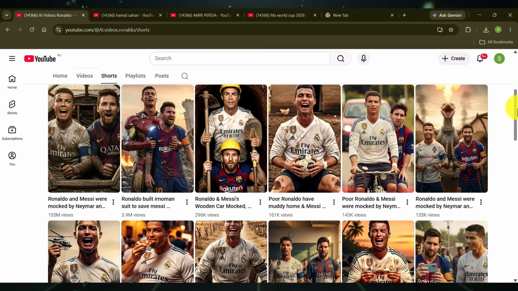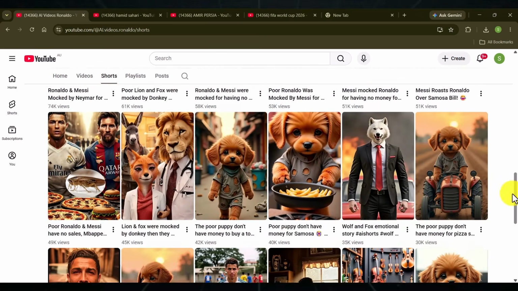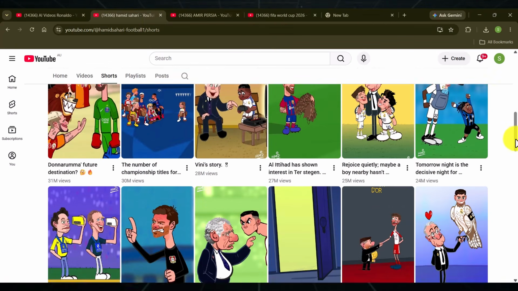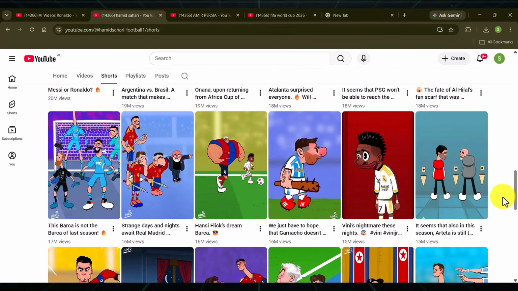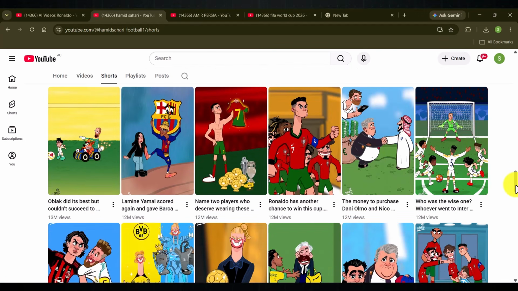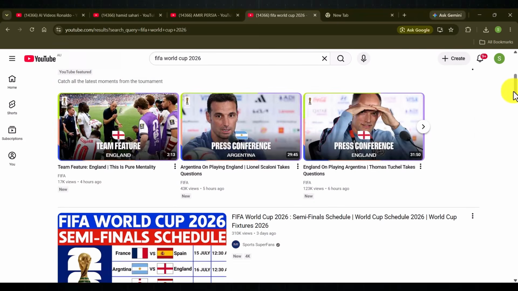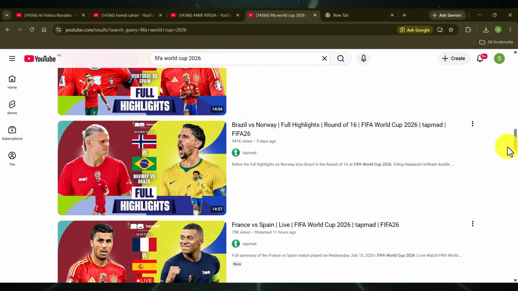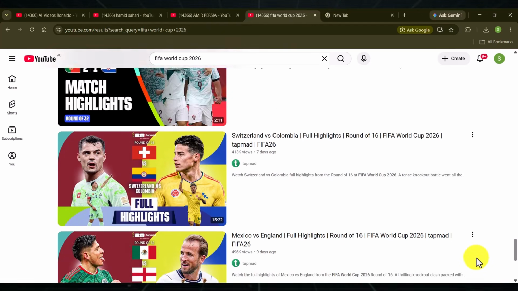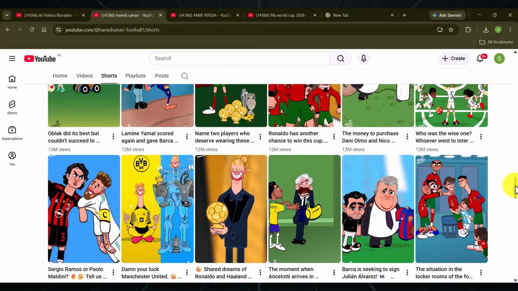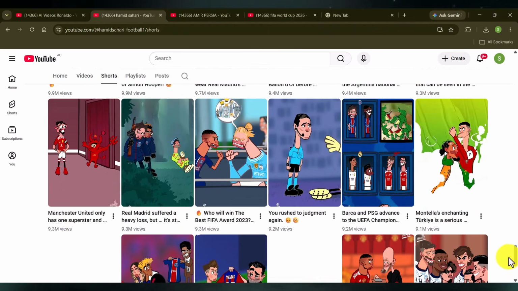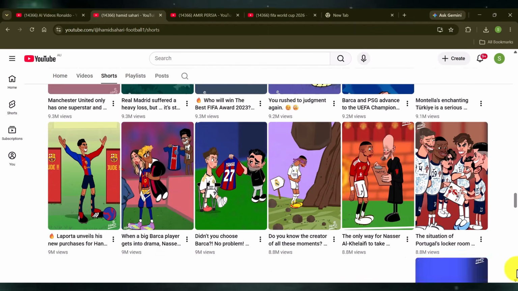Before we start, let me explain to you how it is working so well right now. During the World Cup, YouTube's algorithm pushes football content harder than almost anything else on the platform. Billions of people are searching for World Cup highlights, memes, and player content every single day. But here's the gap. Most creators covering the World Cup are doing the same thing. Talking head reactions, commentary clips, match recaps. But this style is unique, and almost 0.01% of creators are doing it. So the competition is quite low, and demand is massive.